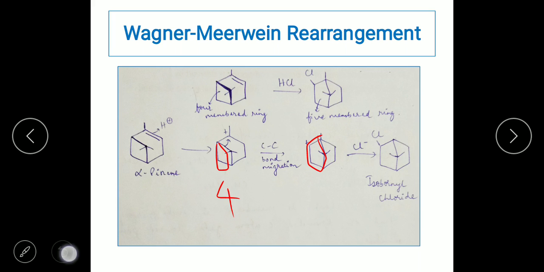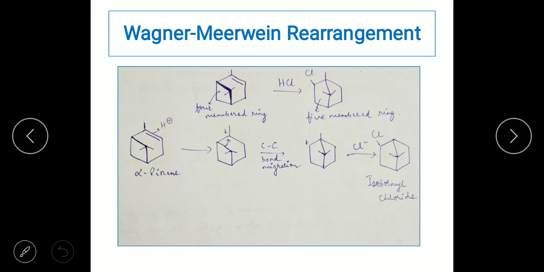Though the tertiary carbocation has changed to a secondary carbocation, here you should look at the ring strain. This is a 4-membered ring, and it was a 4-membered ring with the tertiary carbocation. Since there was a migration of a carbon-carbon bond towards the carbocation, it is now forming a secondary carbocation, but there is a 5-membered ring.